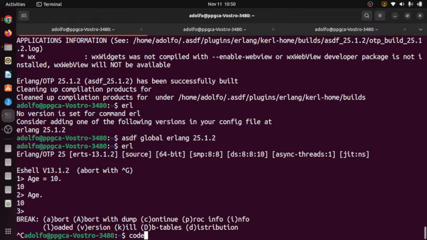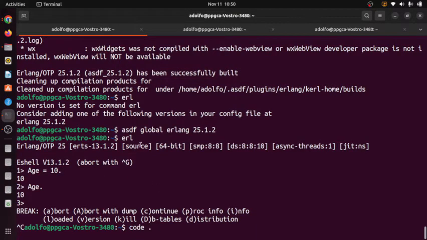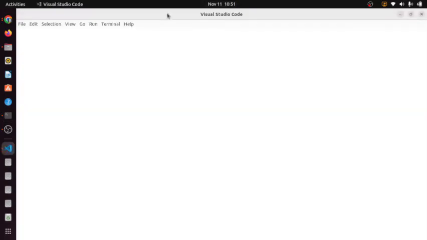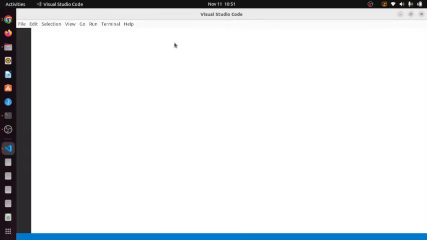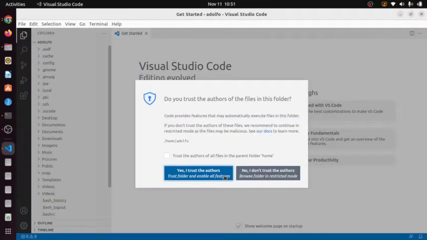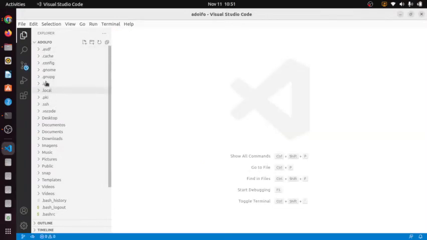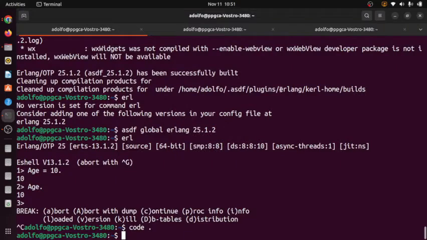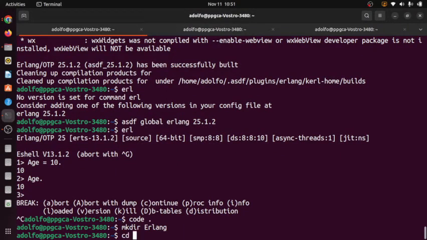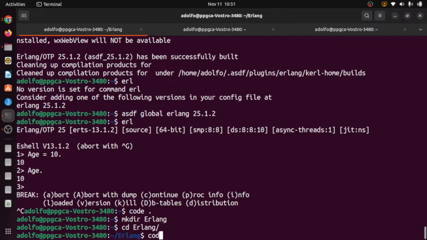If I open Visual Studio Code, it's taking a long time. It seems something is happening in the background. Oh, I know what's happening in the background. It's OBS recording. But okay, let me close this. Let me make dir erlang, cd erlang, code.